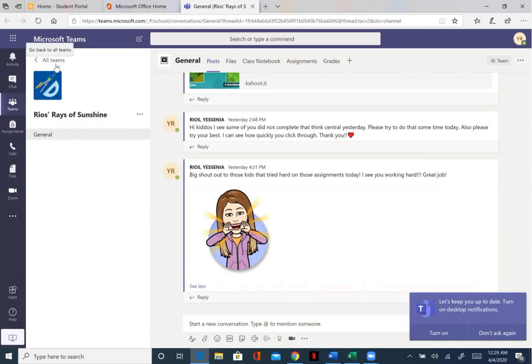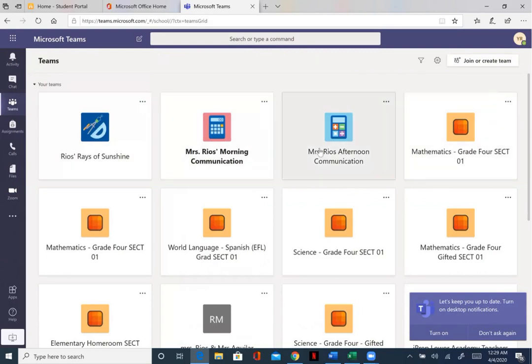Here you can click on all teams and it shows you the communication. You have a communication, which is where the student communicates directly with the teacher. Okay, so if you want to know, I'm not going to click for privacy of the student, but if you click here, you have a channel and you will be able to see the conversation between your child and their teacher. Okay, and then here, Rios' Rays of Sunshine, this is the main class.